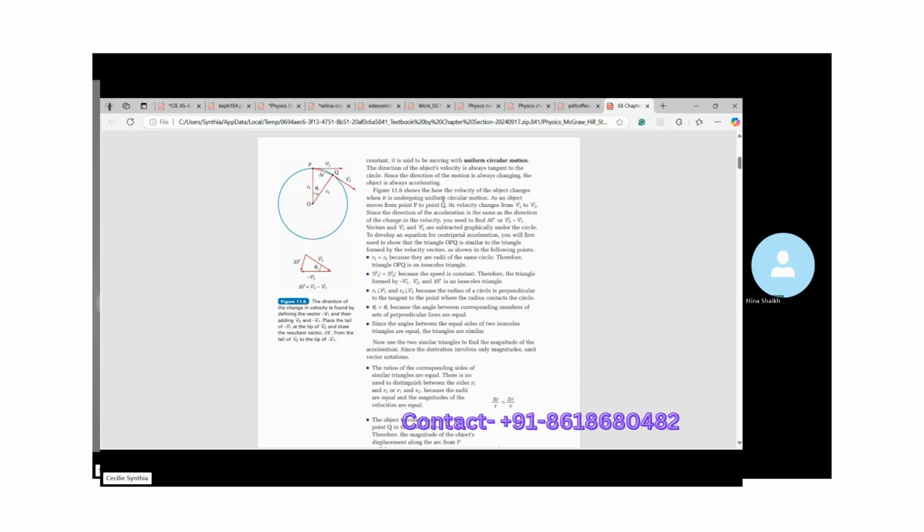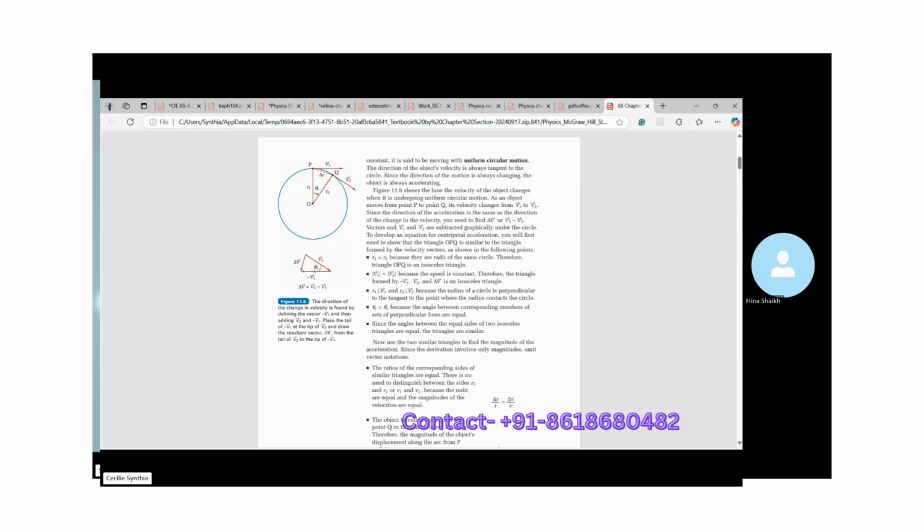Now, as the object starts moving from point P to point Q, its velocity changes from v1 to v2. Since acceleration means change in velocity, and velocity has direction, we can say delta V is equal to V2 minus V1. Right?